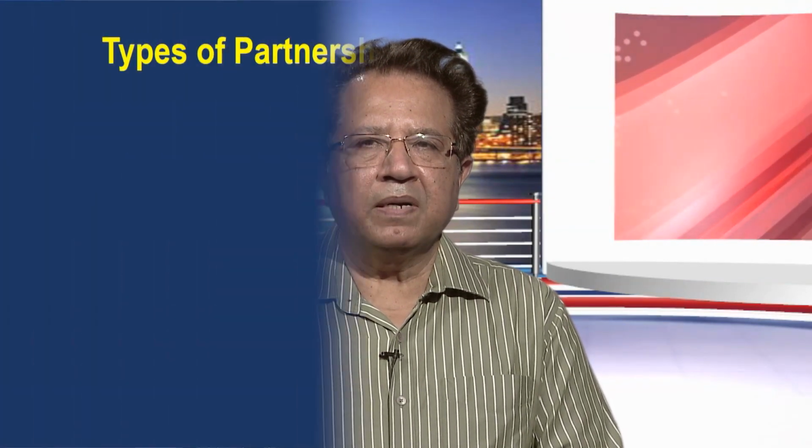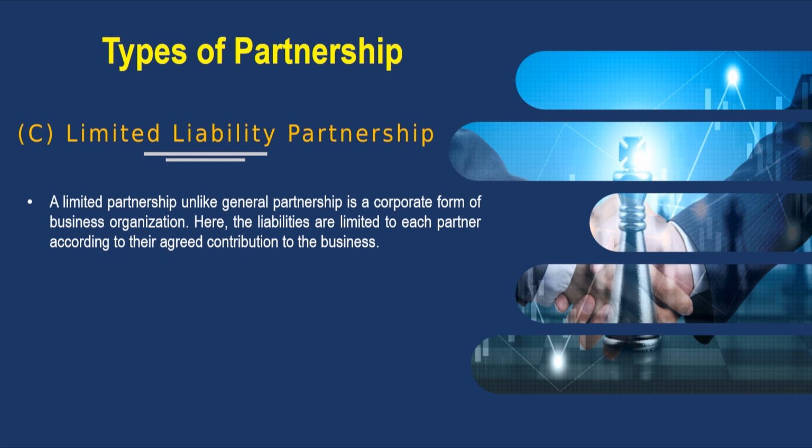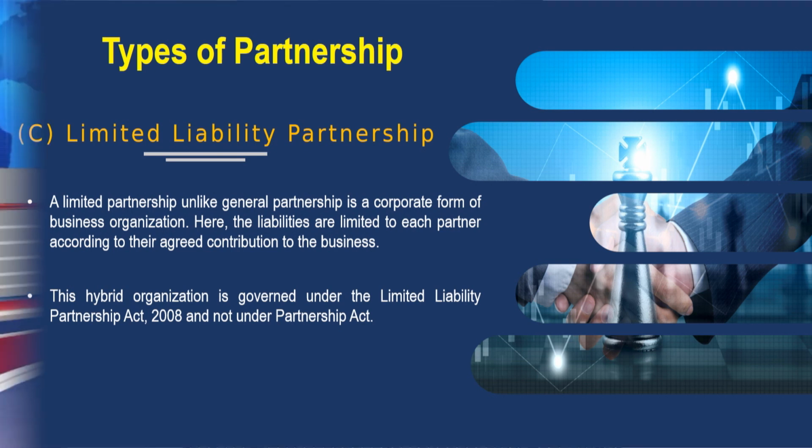The third main type of partnership is the limited liability partnership, or the LLP. A limited partnership, unlike general partnership, is a corporate form of business organization. Here the liabilities are limited to each partner according to their agreed contribution to the business. The personal property of a partner cannot be attached to pay back the firm's debts. This hybrid organization is governed under the Limited Liability Partnership Act 2008 and not under the Partnership Act.